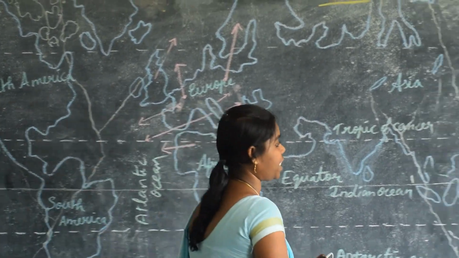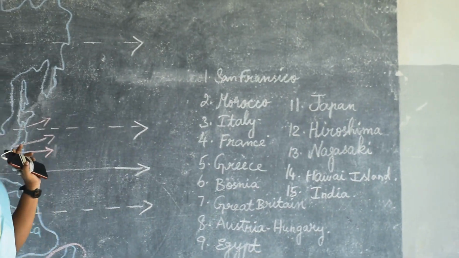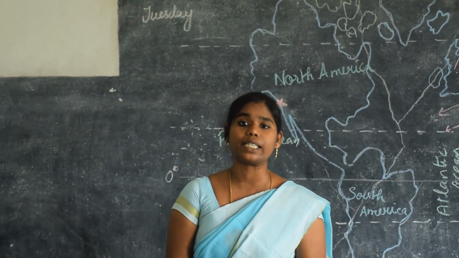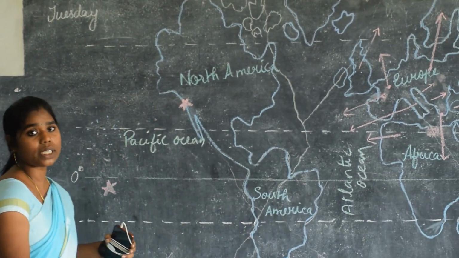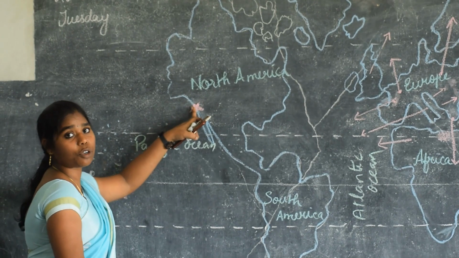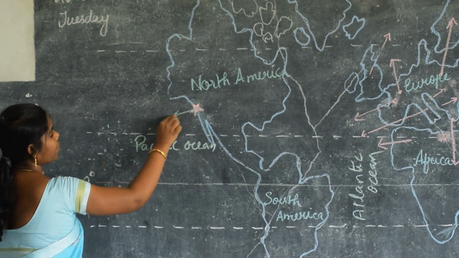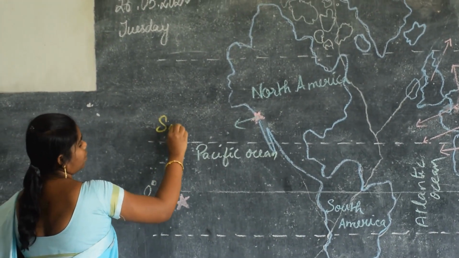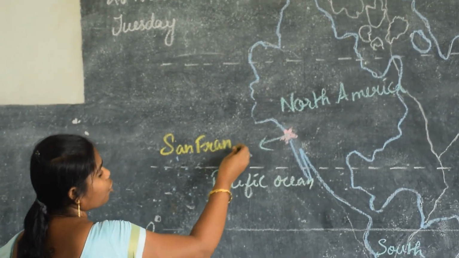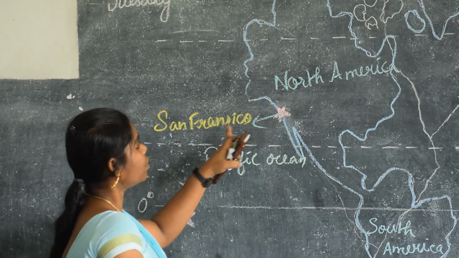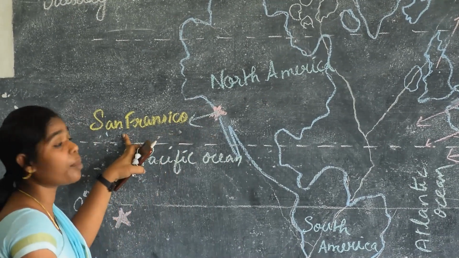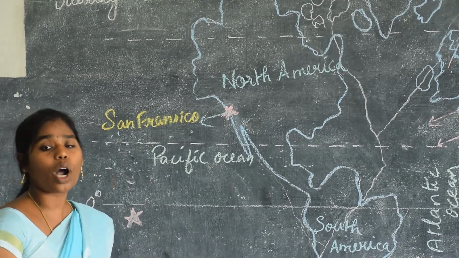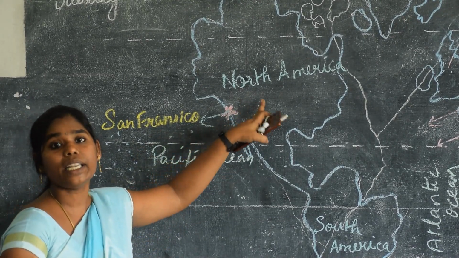Okay, next I am going to insert all these countries in the continents. So it is very important. First you have to know the continent and where it is in the world map. First you see, what is that? San Francisco. Where is San Francisco? See here. Yes, it is in North America. So which is the clue here? North America is a clue word for remembering which place? Yes, that is San Francisco. While writing San Francisco, what you have to remember? First you have to remember that it is in North America.